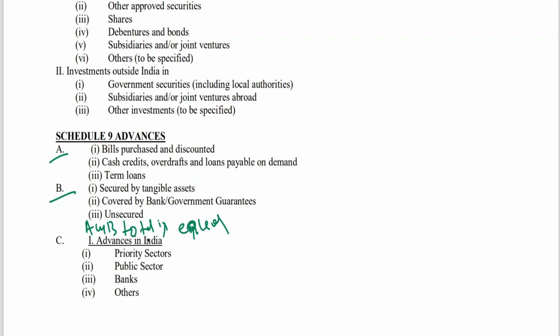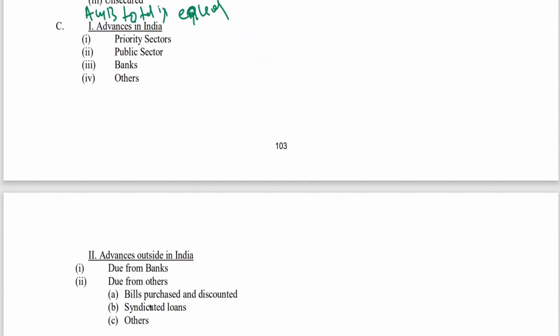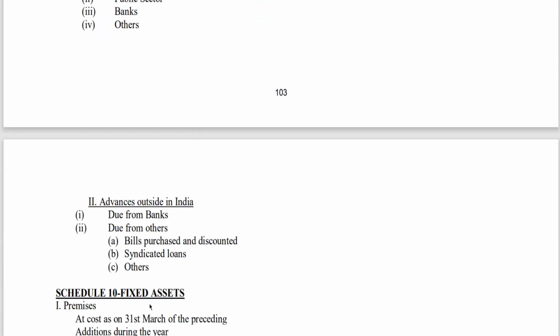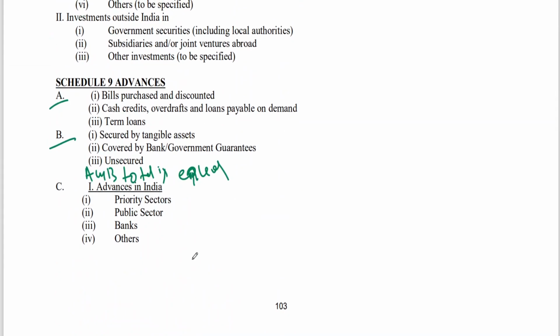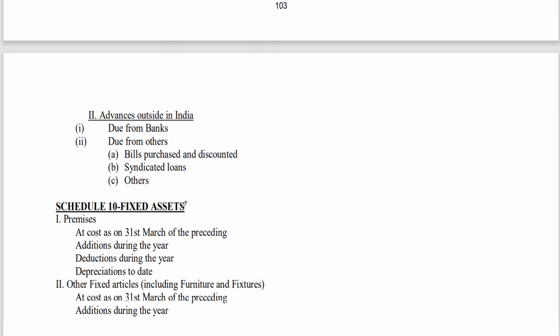Next, advances in India, either in priority sector, public sector, banks, to whom you have given. This is just disclosure. Advances outside India, due from banks, due from others, bills purchased and discounted, syndicated loans, others. No need to worry about it, you just have to focus on this. You can expect a short marks question on advances, schedule 9. Watch out for this.